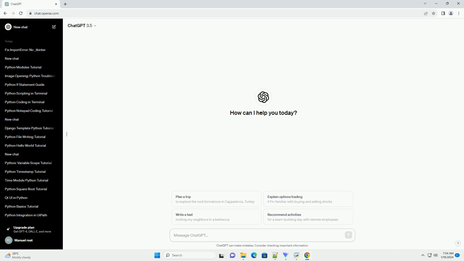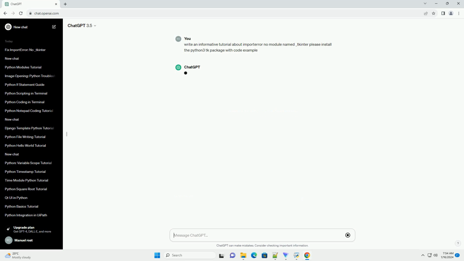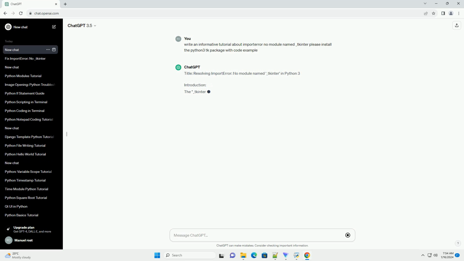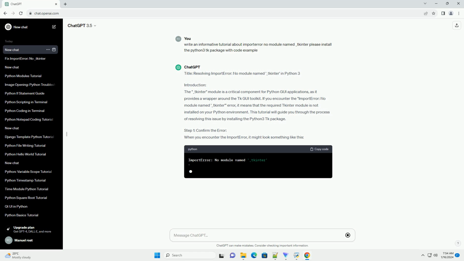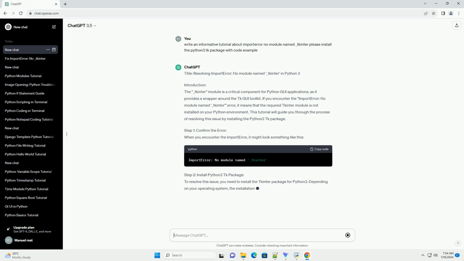Title: Resolving ImportError: No module named _tkinter in Python 3. Introduction. The _tkinter module is a critical component for Python GUI applications, as it provides a wrapper around the Tk GUI toolkit. If you encounter the ImportError: No module named _tkinter error, it means that the required tkinter module is not installed on your Python environment. This tutorial will guide you through the process of resolving this issue by installing the Python 3 tk package.